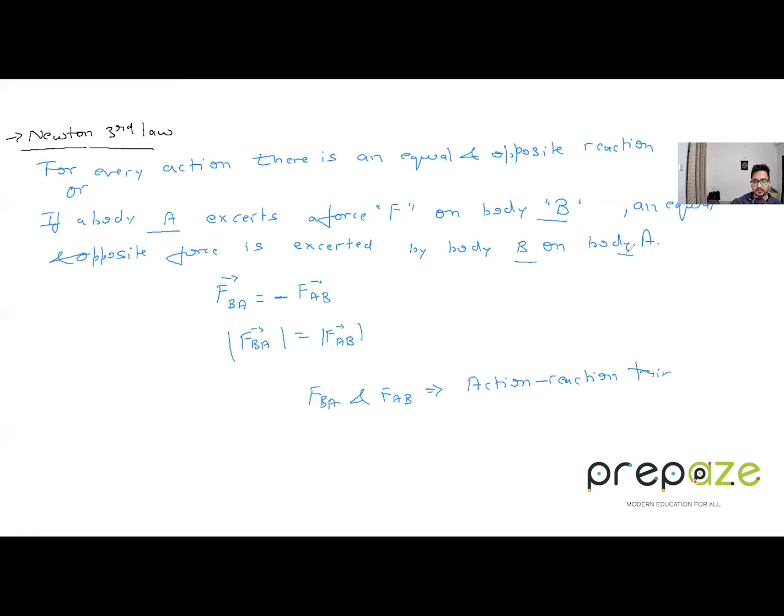Now, there is one question which is quite popular. Let's consider a block kept on a surface. There is an mg downwards, and there is a normal reaction upwards. Now the question goes: is N, the normal reaction force, which I'll write as Fn, and mg, that is the weight, an action reaction pair? I will just write Fn, this is the normal reaction force. So I'm asking, are Fn and weight W an action reaction pair?